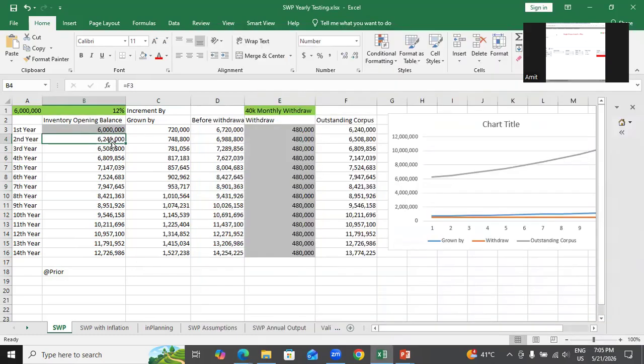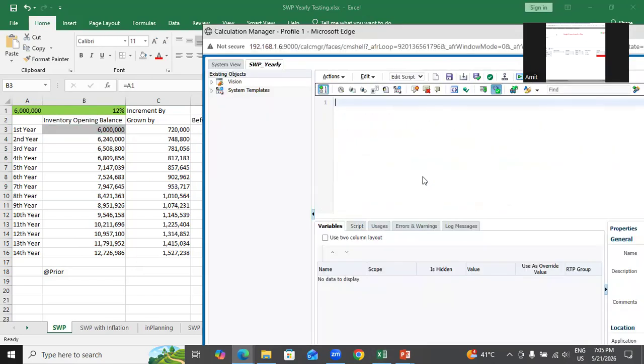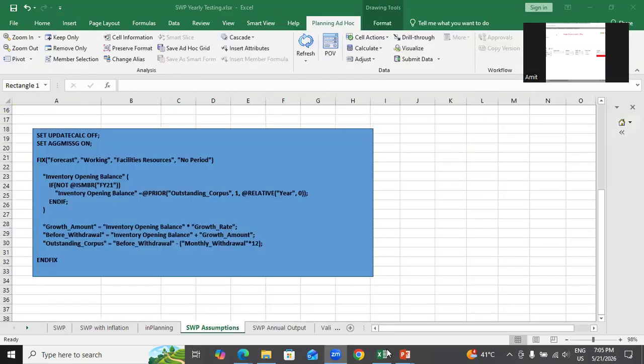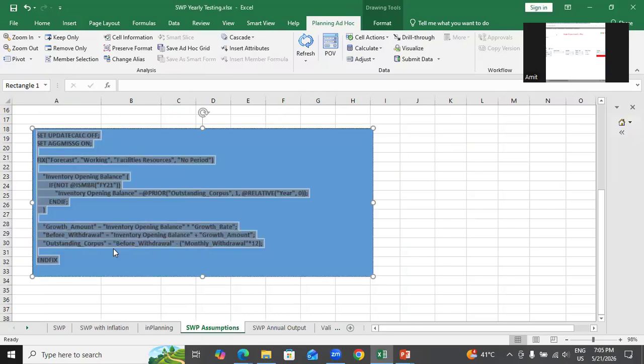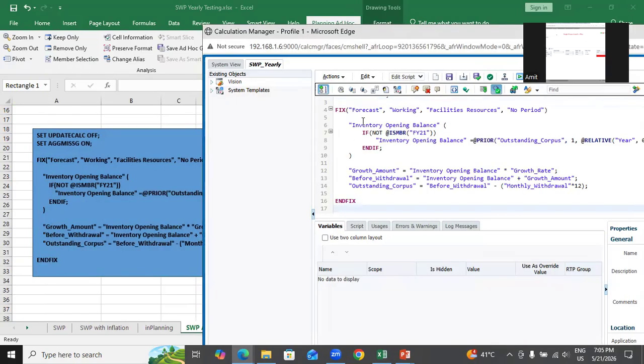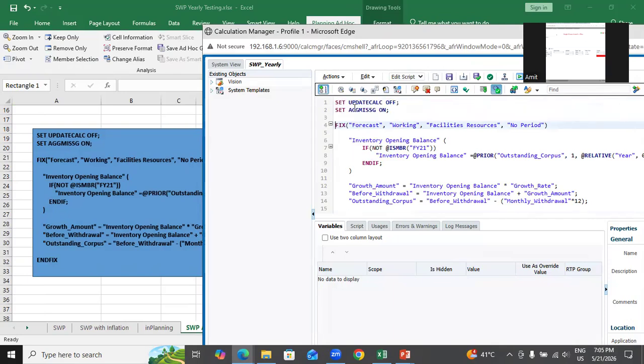If it is the first year, right, I can hard code. Actually, I hard coded over here. Let me put the original code from my Excel sheet. So this is my original code from my Excel sheet. I take it from here. Here I hard coded FY21. Well, you can use first month. And to make this program simple, I hard coded this.